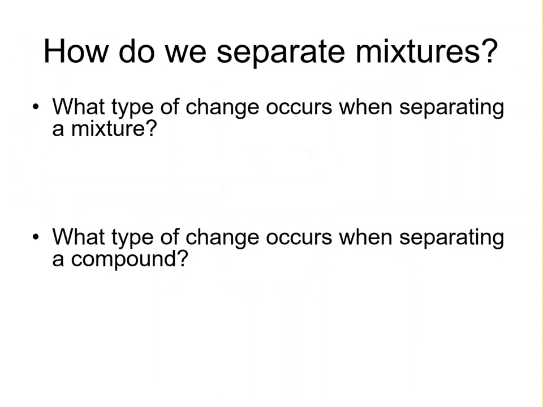All right, so let's talk about how we separate mixtures. So first of all, when we're separating a mixture, we need to consider whether it requires a physical change or a chemical change. So let's think of my favorite mixture, Raisin Bran. If I want to separate the flakes from the raisins, I can just pick the raisins out with my fingers. That is a physical change.